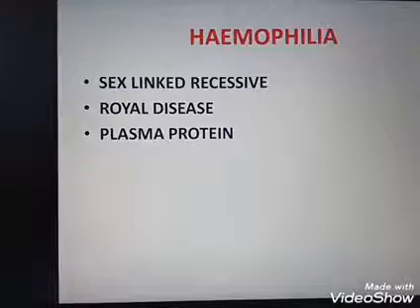Hemophilia appears only in human males. This also shows crisscross inheritance. Crisscross inheritance means the father's disease will not pass to the female child or daughter. The female child is a carrier of the disease. From the carrier, it will pass to the son. So this shows the crisscross pattern of inheritance.